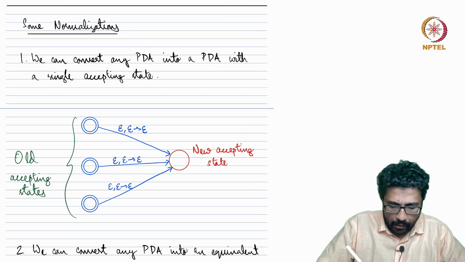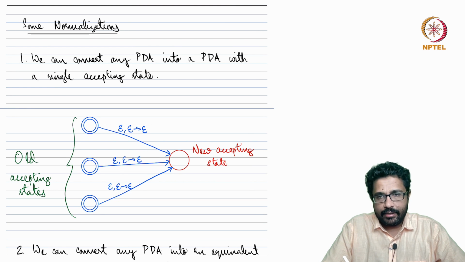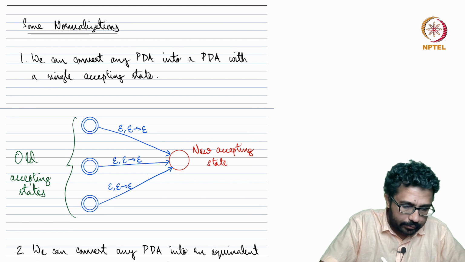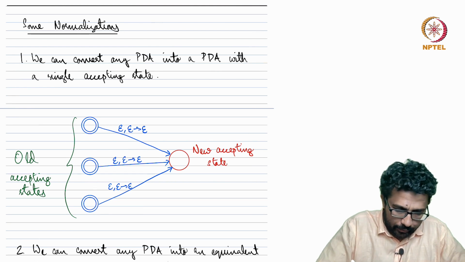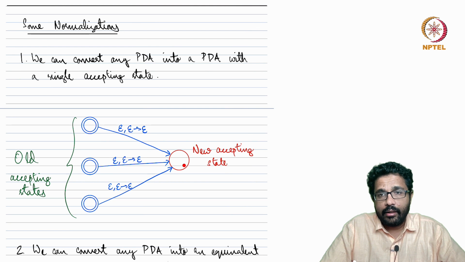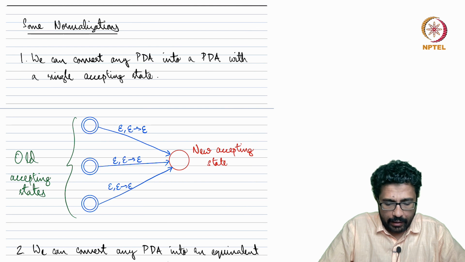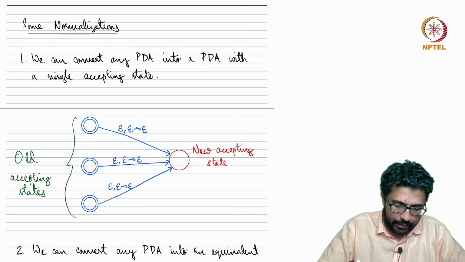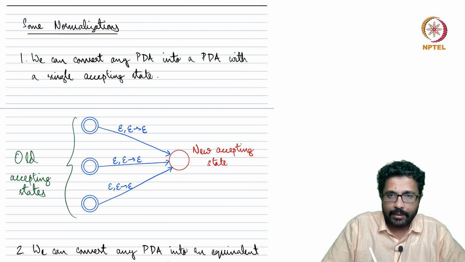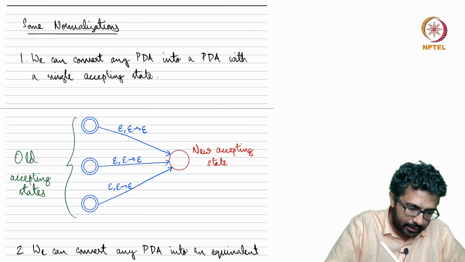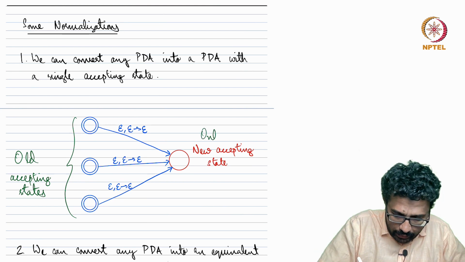We create a new state, the red one, and we make epsilon transitions from the old accepting states to the new accepting state. Then the old accepting states are still there, but they are no longer accepting states. So this becomes the only new accepting state.